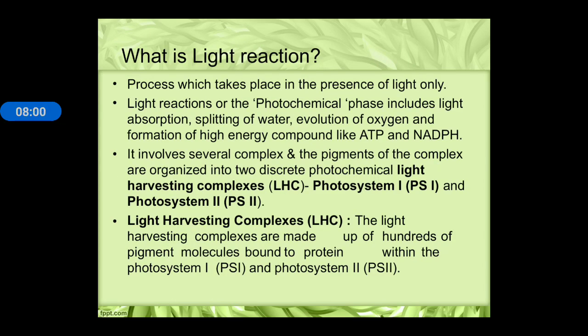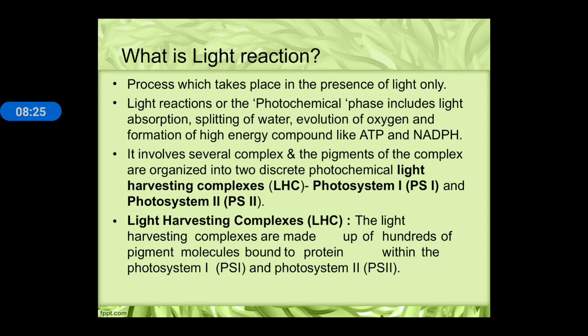What is light reaction? The process which takes place in the presence of light only is known as light reaction. Light reaction is also known as the photochemical phase. In the light reaction, splitting of water, evolution of oxygen, and formation of high energy compounds like ATP and NADPH take place. It involves several complexes and pigments.